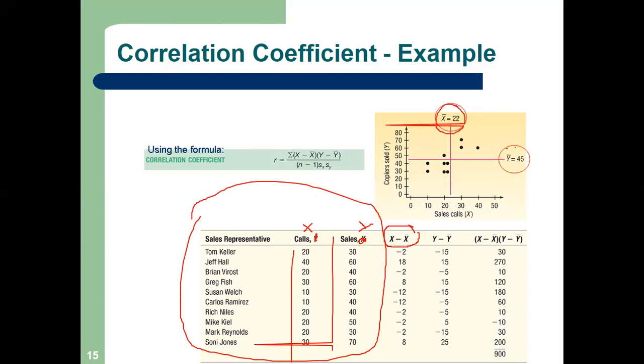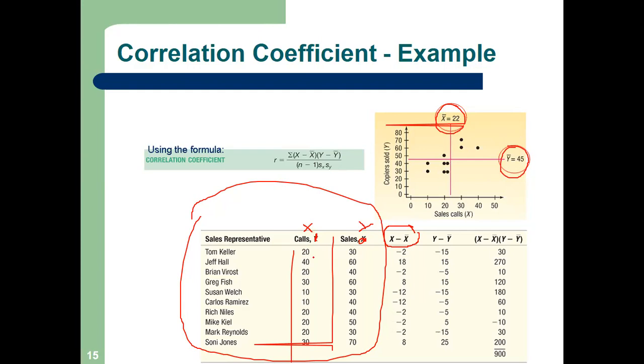If you calculate Y bar, you will get 45. Clear? Tejaswita, can you calculate the X bar and Y bar? Yes, sir. Just a minute. So 22 is X bar, and Y bar you will get 45. Okay, you can do this calculation later on. You just see the process of calculation.